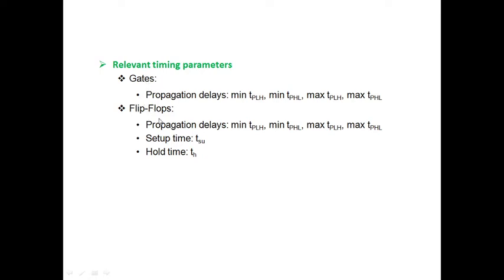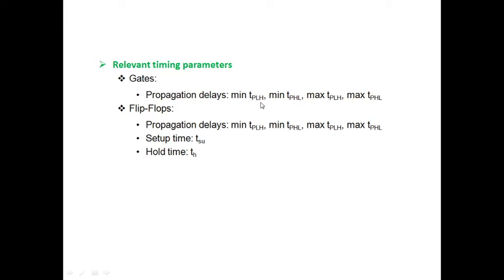So definitely gates and flip-flops are going to decide my maximum clock frequency. The gates will have some propagation delay, and the flip-flop also has propagation delay. Apart from it, we have the setup time as well as the hold time. In the propagation delay also, we may have a minimum value as well as a maximum value.